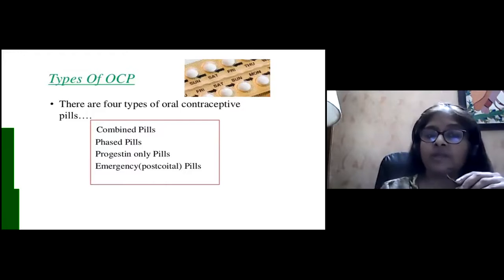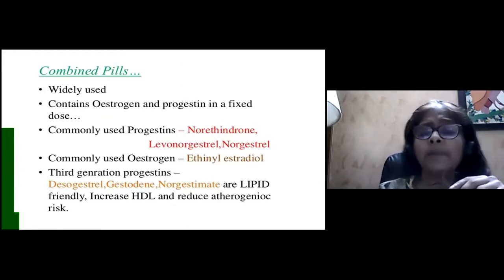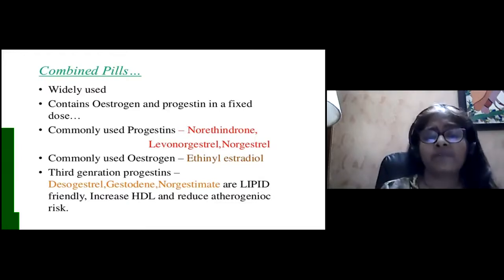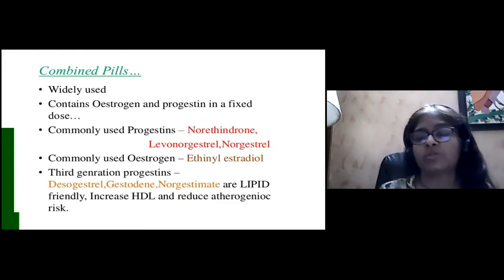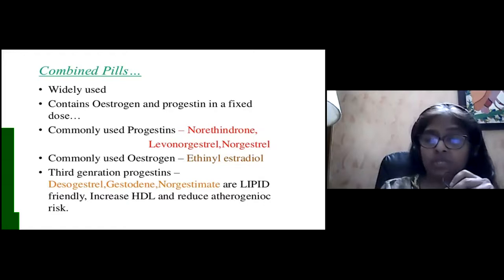So we have already seen that there are 4 types of oral contraceptives: the combined pills, the phased pills, the progesterone only pills, and the emergency and post-coital pills. The combined pills are the most widely used. We have seen all this. The commonly used progesterones are norethindrone, levonorgestrel, and norgestrel. The commonly used estrogen is ethinyl estradiol. The third generation progesterones, that is desogestrel, gestodene, norgestimate, are very lipid friendly, increase HDL and reduce atherogenic risk.